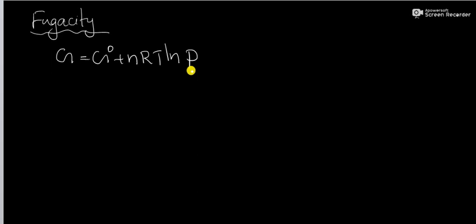Then here we introduce the case of real gases. In order to preserve the same form of equation for a real gas, a new function called fugacity, which can be represented by the letter F, and which has the dimensions and general properties of pressure, was introduced by the scientist G. N. Lewis in 1901.